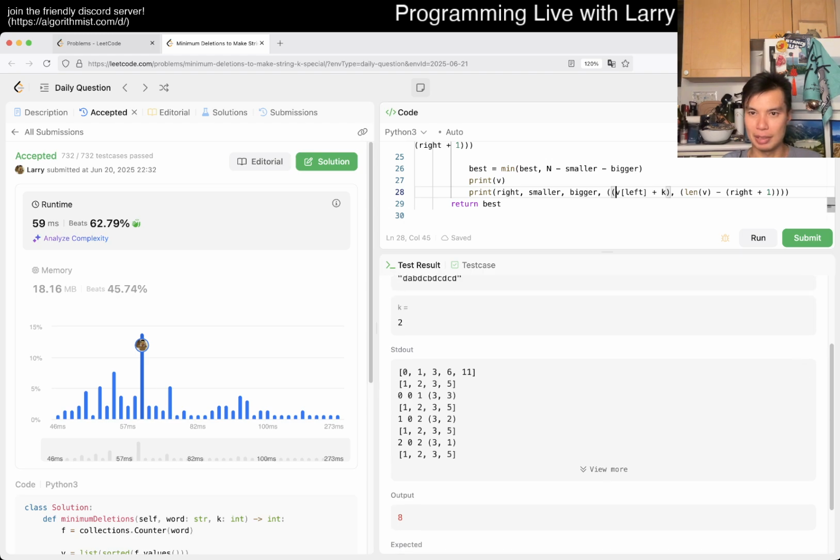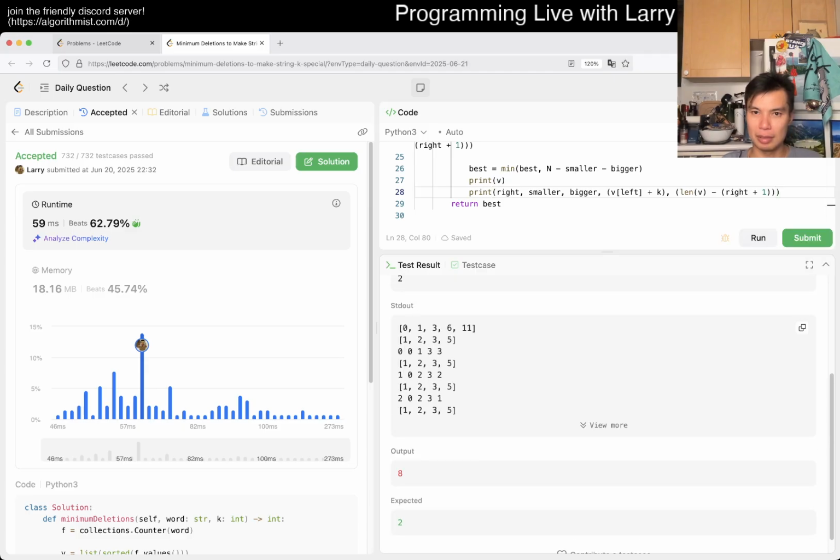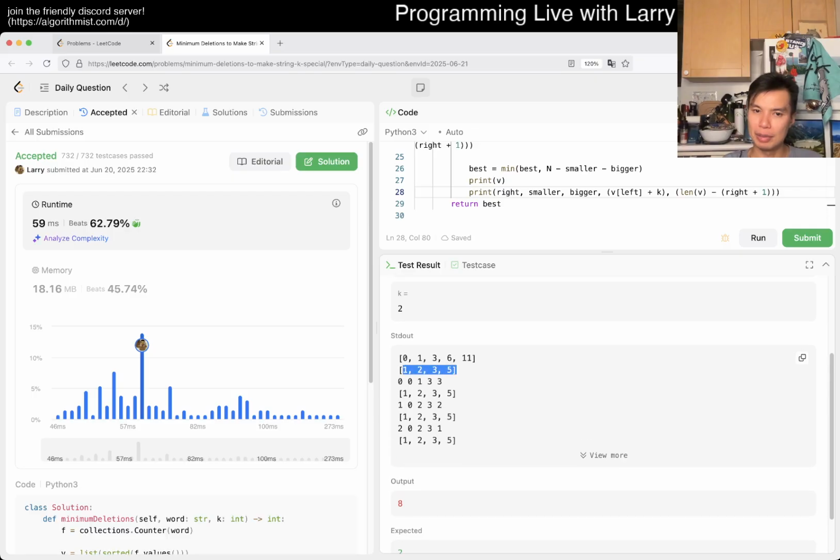Extra parens, I guess. Alright, 0, 0, 1, 2, 3 is high. Alright, we want to change them to 3. Okay, so if we have this number, k is 0 to 2, we want to choose 3. So this should have been 2. So maybe this is actually close to right.